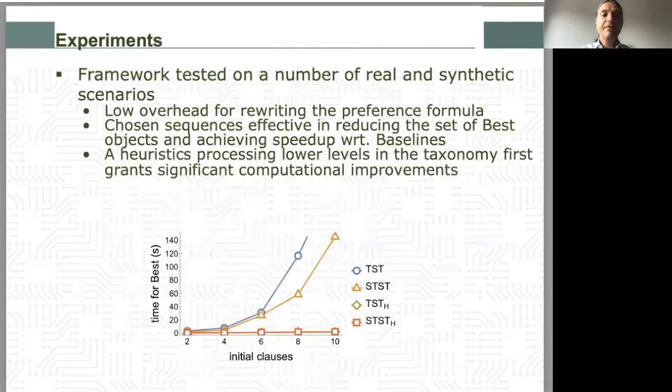The speedup is further incremented when adopting a heuristics exploiting the idea that lower levels in the taxonomy are associated with fewer tuples, so that a smaller result can be found without scanning large amounts of data.